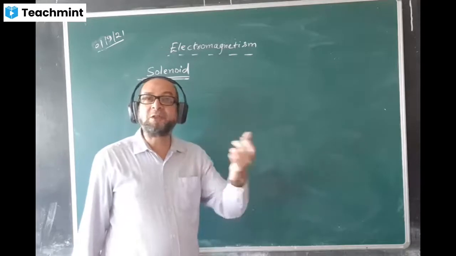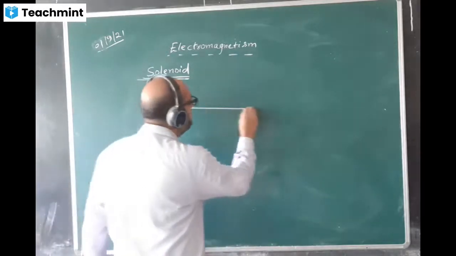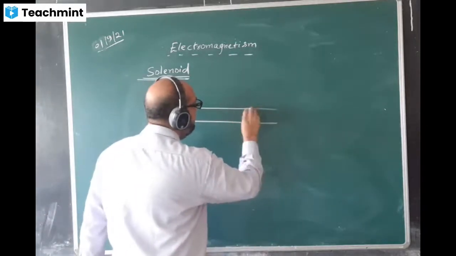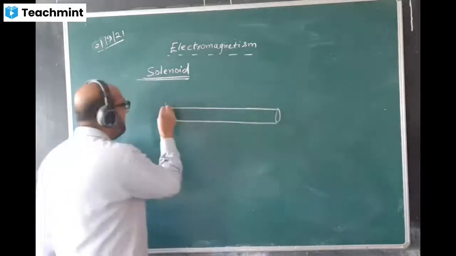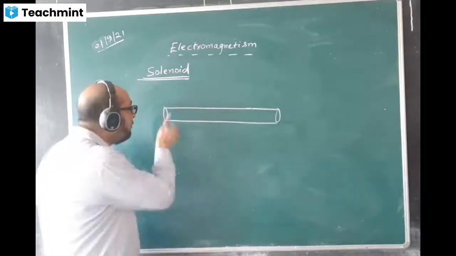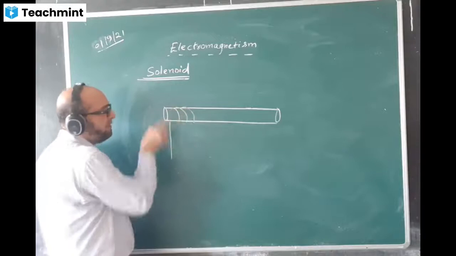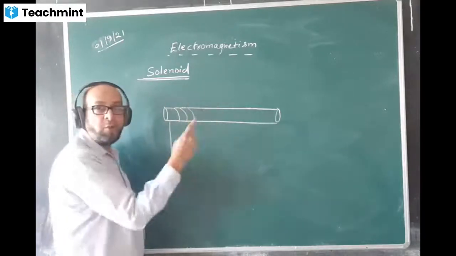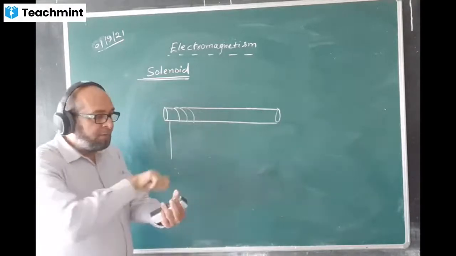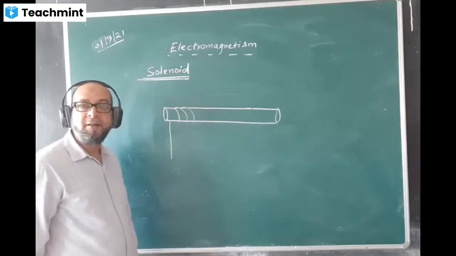For making a solenoid, normally we will take a pipe, not a stick, maybe a plastic pipe. Any insulating material, cylindrical in shape, and on top of it we will give the turns. We are giving coils like this, round on top of this. You take a hollow pipe, and on top of it you just give turns around. Did you understand?